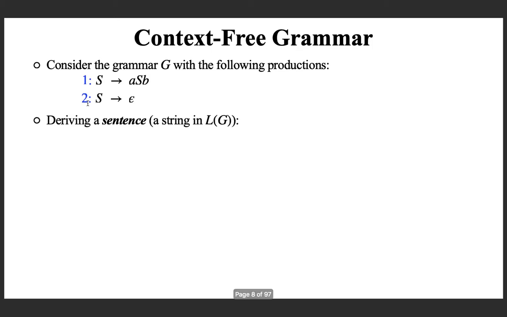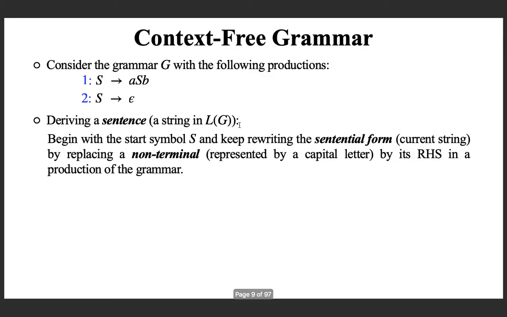Given this grammar, we can derive sentences or strings in the language represented by the grammar, and we need to recall how you can derive strings in the language. Basically, derivation means begin with the start symbol S. Always in a grammar there must be the symbol S, which is the start symbol where you can begin your derivation process.